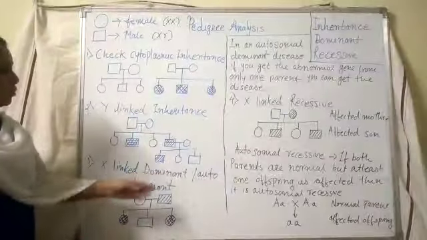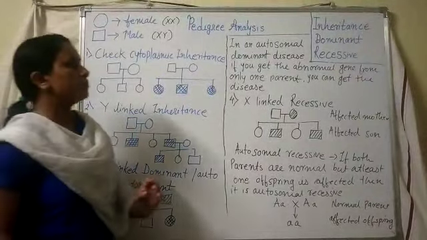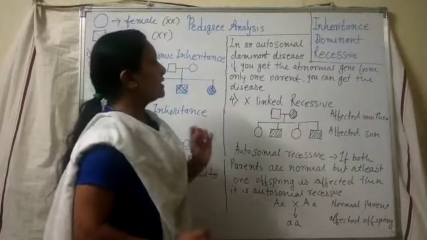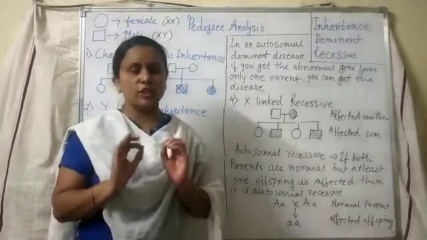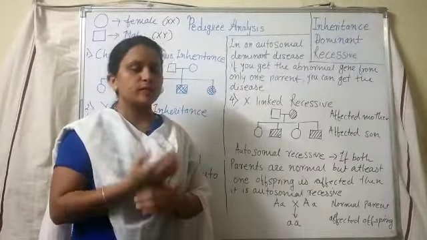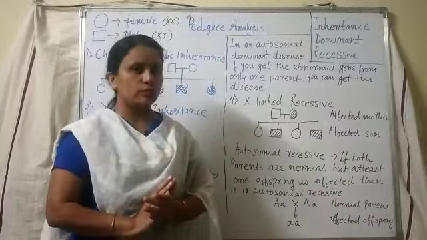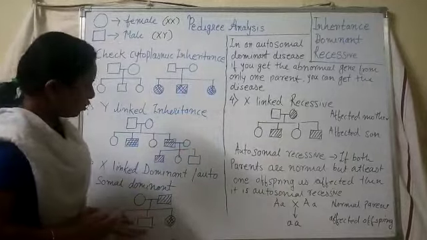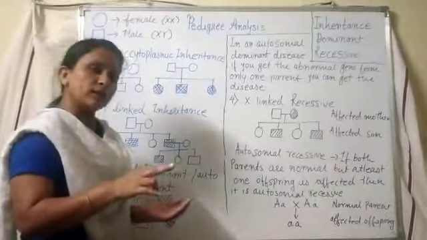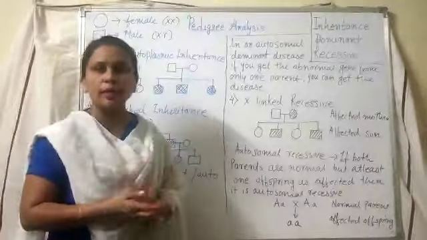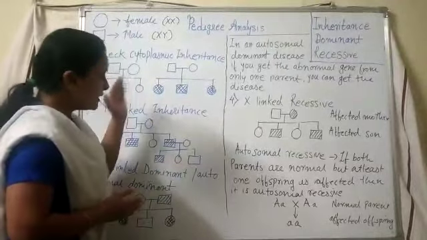Now let's see about autosomal dominant. In an autosomal dominant disease, if you get the abnormal gene from your father, then definitely the daughters are going to be affected. It is not like all the daughters will be affected. Any one of the daughters can be affected. Like this we can study.